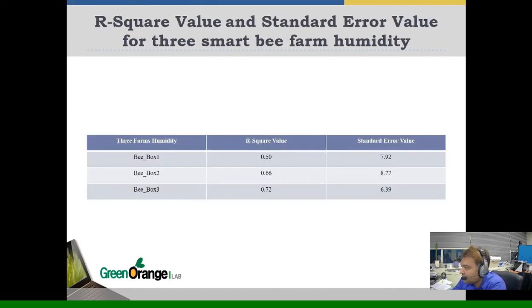R-square value and standard error value for 3 smart bee farm humidity. From table we can easily say that box 3 R-square value and standard error value is better than other 2 farm. So we can say that farm 3 giving best prediction result among 3 smart bee farm.